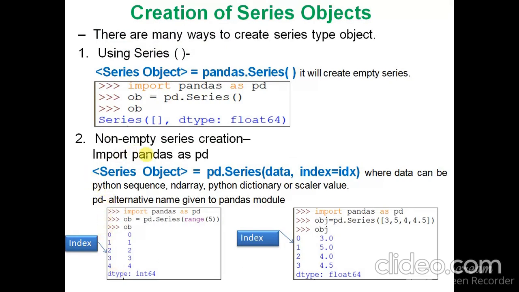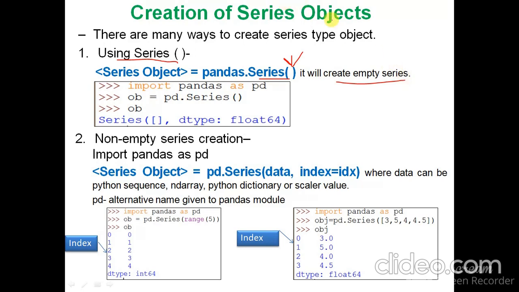First, we are creating it using the Series constructor. Whenever you use only the Series constructor, it means you don't pass any argument, so it will create an empty series. Empty series means it doesn't have any data. And if there is no data, then there will be no corresponding index either. Now how to create it, how to do it. So I am just telling you how to do it practically.